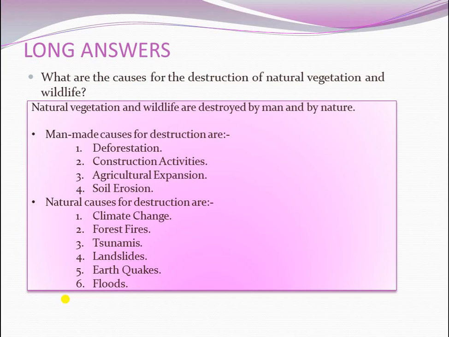The natural causes for destruction are climate change, forest fires, tsunami, landslides, earthquakes, and floods.